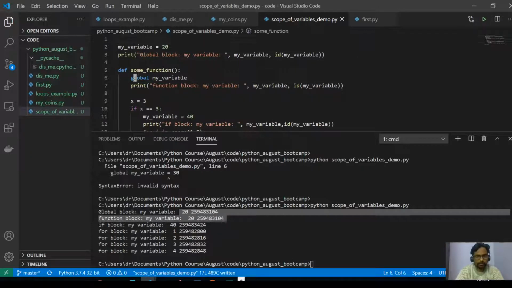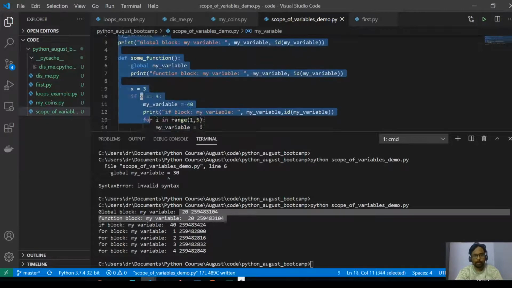Specifically, if I remove this, what happens is it will take it as a new variable. But if I tell it to use the global variable, I have to use a keyword called global and make that visible in this context. So that is how the variables are accessed.